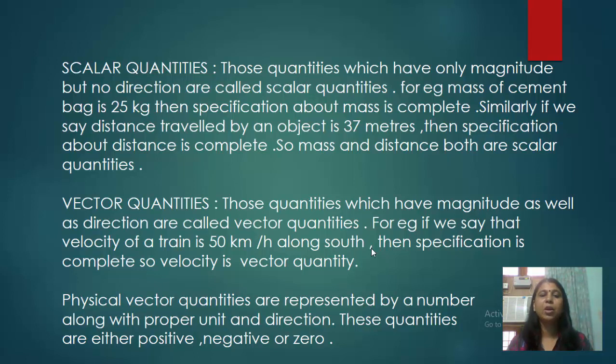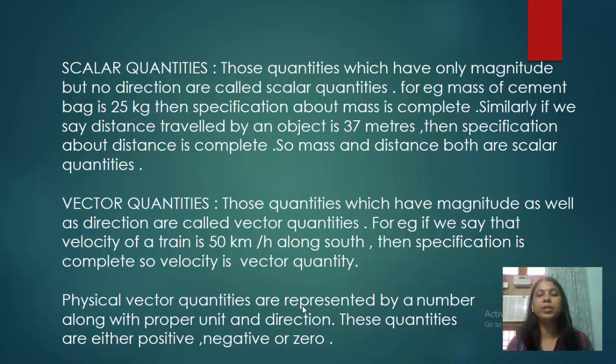Coming to vector quantities, those quantities which have magnitude as well as direction, both present, are called vector quantities. For example, if we say that the velocity of a train is 50 km per hour along south, it is said 50 kilometers per hour along south. So that means with the magnitude 50 km per hour, there is a direction which is given, that is south, then this specification is complete. So velocity is a vector quantity.